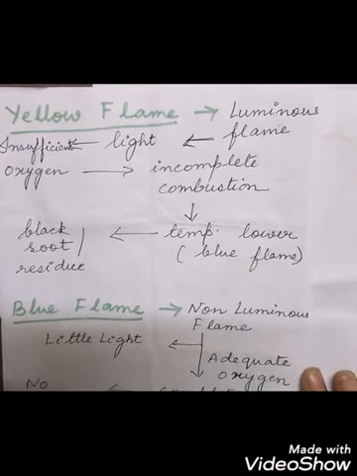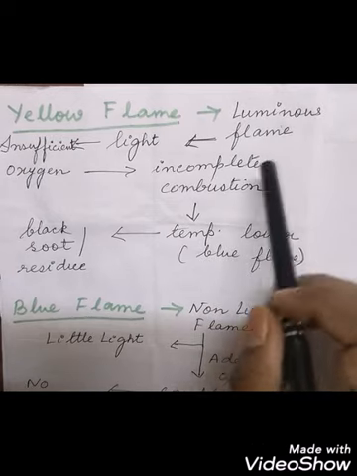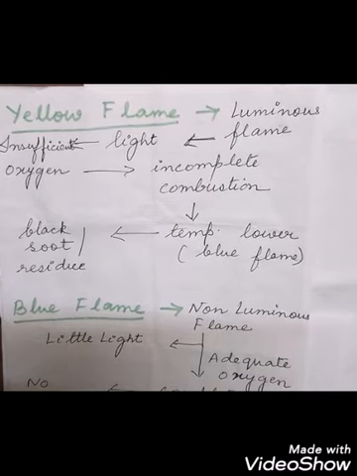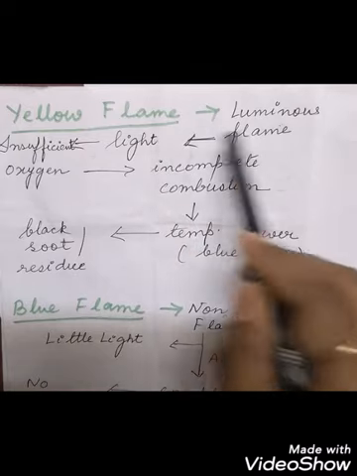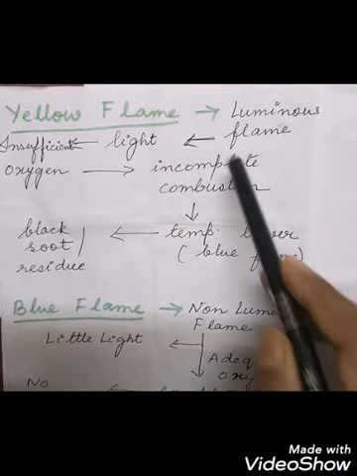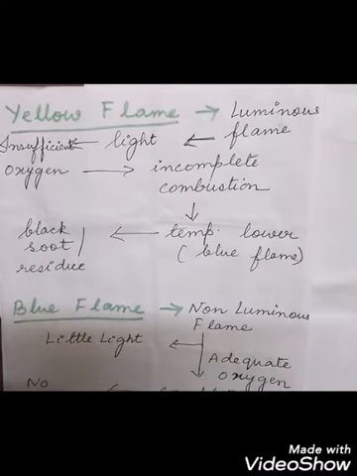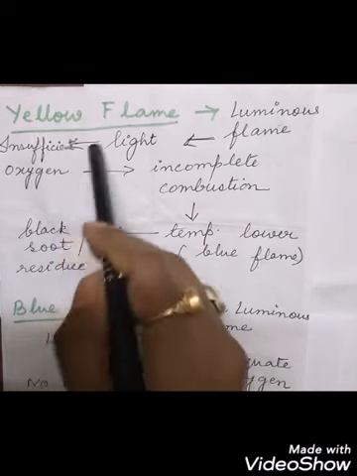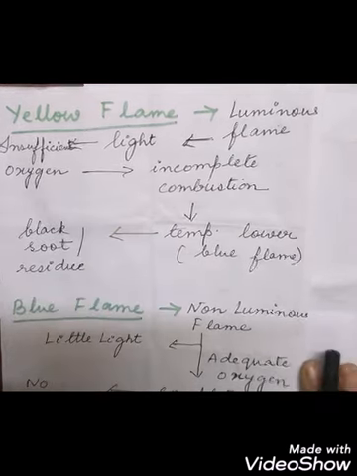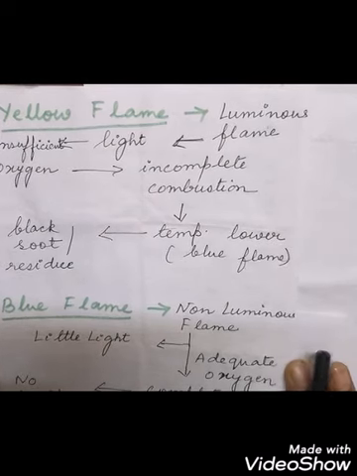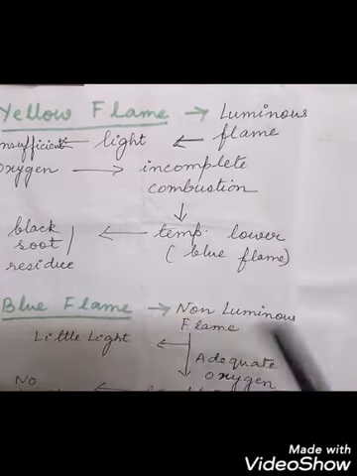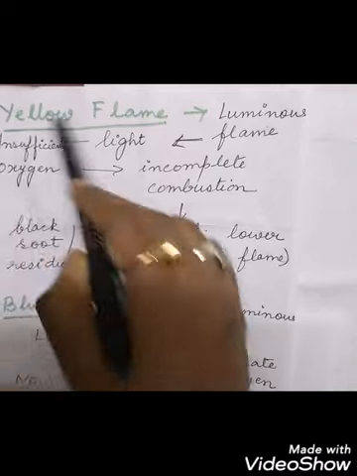So how does the yellow flame come out? This yellow flame is also called the luminous flame, and it will emit a lot of light. When there is a yellow flame, a lot of light is emitted. And how does it occur? When there is an insufficient amount of oxygen. When the supply of oxygen is quite less, what is produced? This luminous flame, the yellow flame. So what will be produced? A huge amount of light is produced because of the insufficient oxygen.